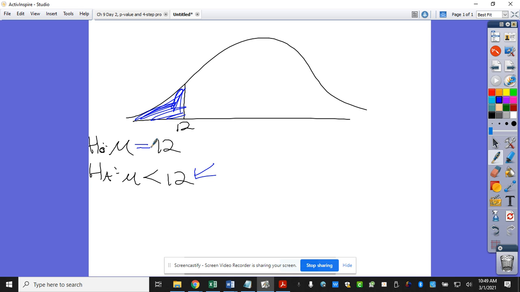Other than that, what was the issue with number 9? It had an X bar and that's not a parameter. What was the issue with number 10? Two issues. The symbols: the equal should be with the null and the less than should be with the alternative, and then the numbers, they were different. What was wrong with number 7?